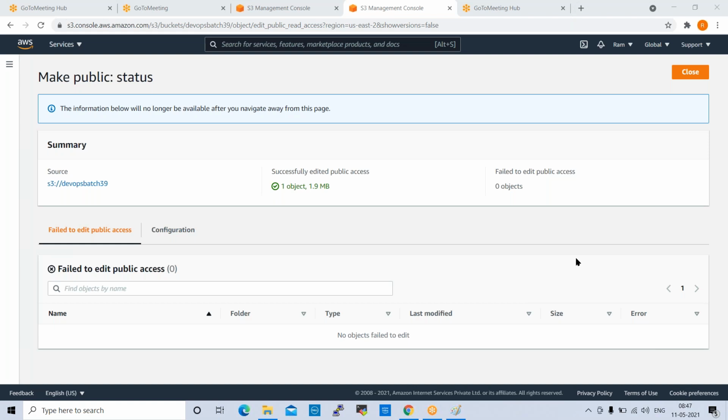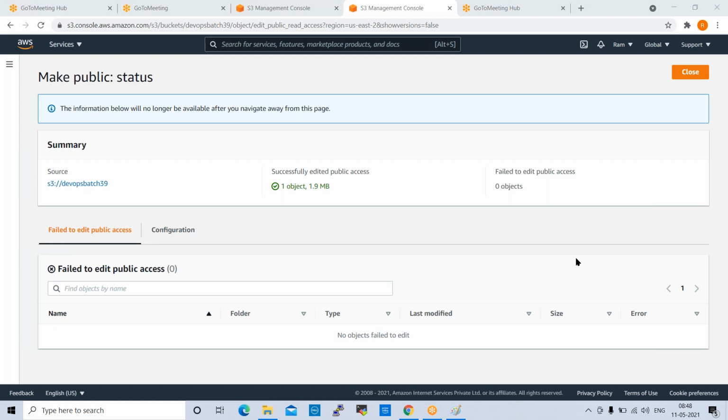Any other questions still? In real time, we use S3 the most. If you have an AWS platform, we use S3 buckets the most. In our project we have 3 S3 buckets, and most of the time we use S3 buckets only. These S3 buckets we can connect across platforms also.